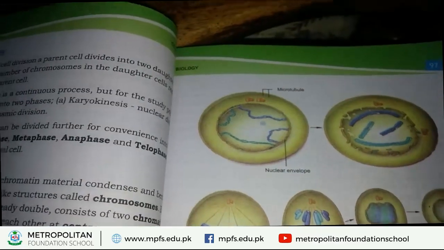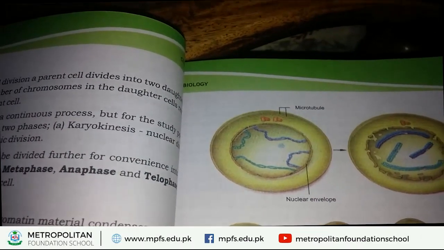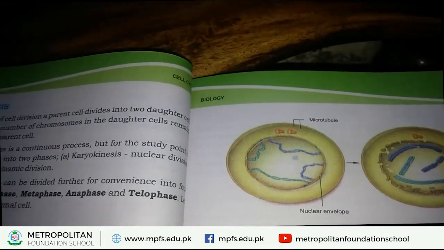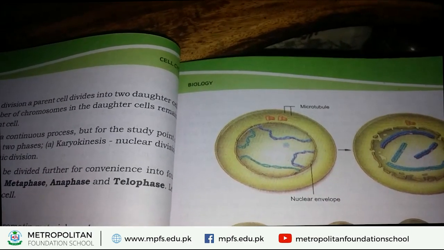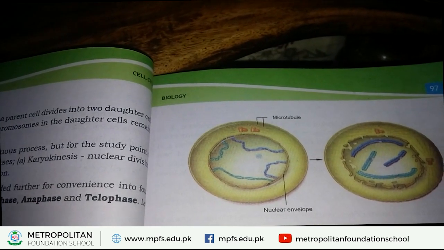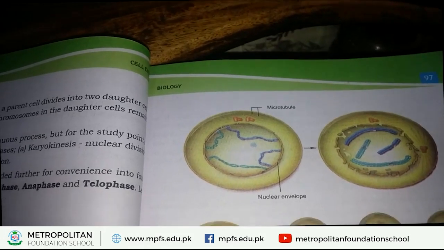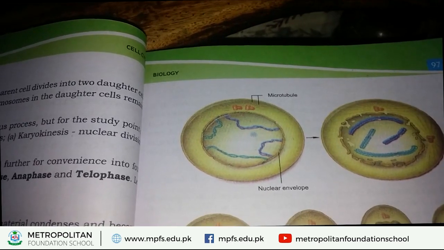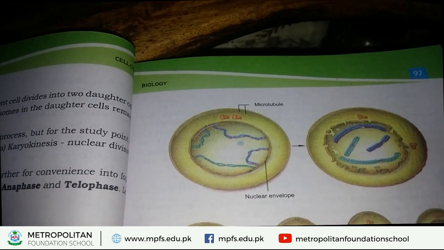Next, in this phase, the nuclear envelope is also visible. This nuclear envelope is also called the nuclear membrane. At this phase of prophase, the nuclear envelope is also visible, but in the later stage of prophase, this nuclear envelope gradually, slowly disappears.